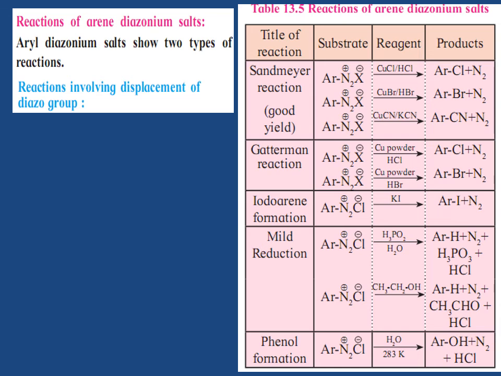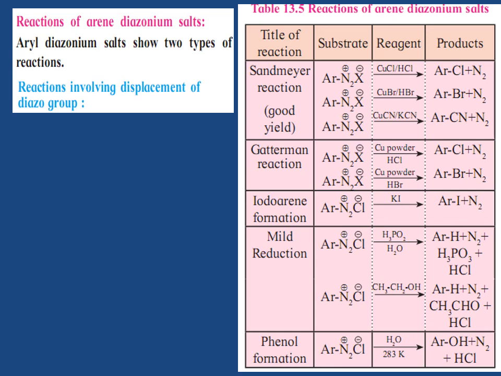Reactions of aryl diazonium salt. Aryl diazonium salt shows two types of reaction. First one, reactions involving displacement of diazo group. The diazonium group N2+ is a very good leaving group due to the positive charge on the nitrogen atom bonded to the aromatic ring. As a result, the aryl diazonium salt undergoes nucleophilic substitution reaction with a variety of nucleophiles.